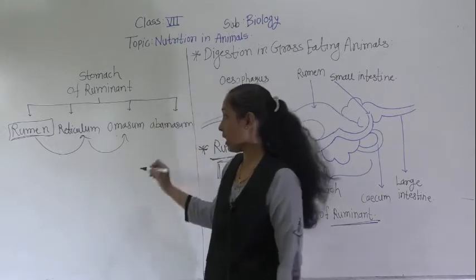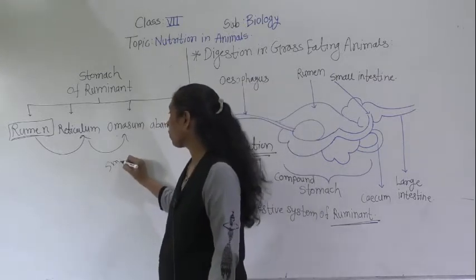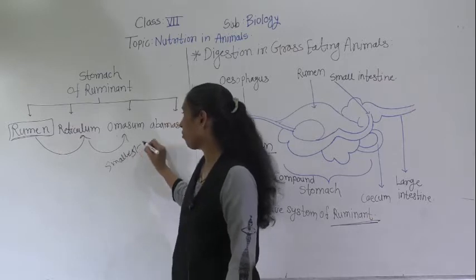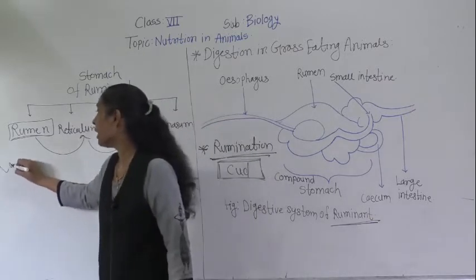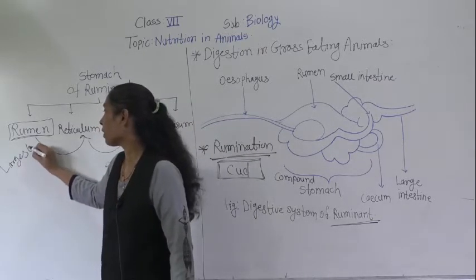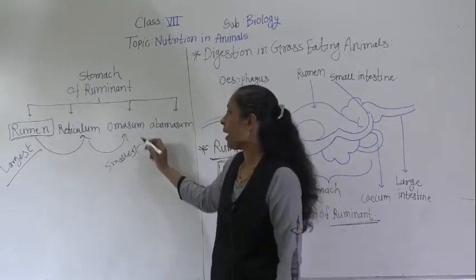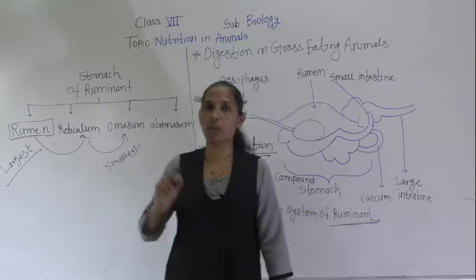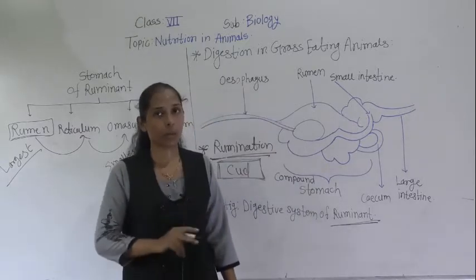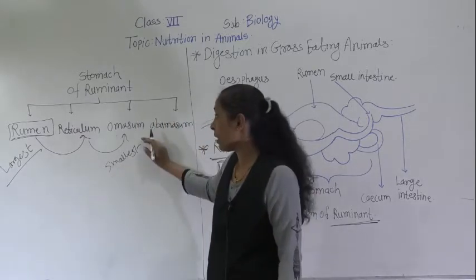Omasum. Okay, so see, this omasum is the smallest chamber, while the rumen is the largest chamber. The rumen is the largest chamber of the ruminant stomach, and the omasum is the smallest chamber of the ruminant stomach. Okay, so up till now we have seen here what?